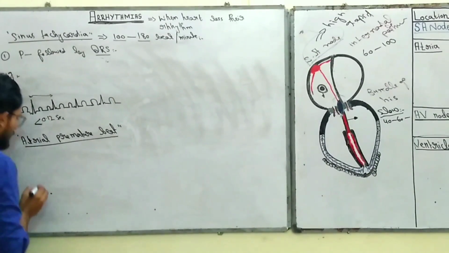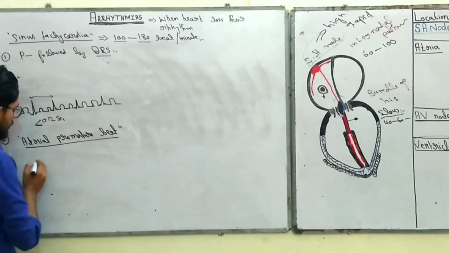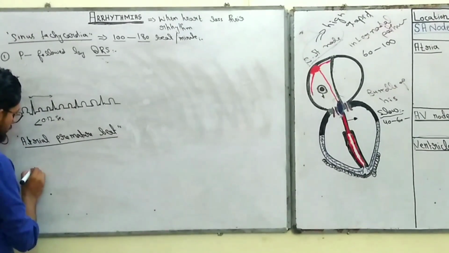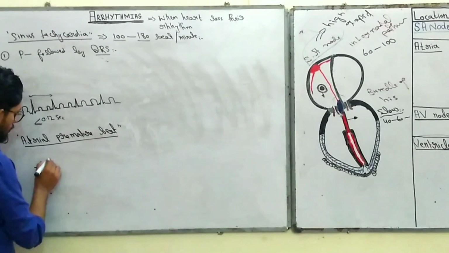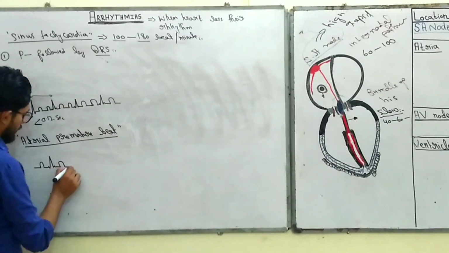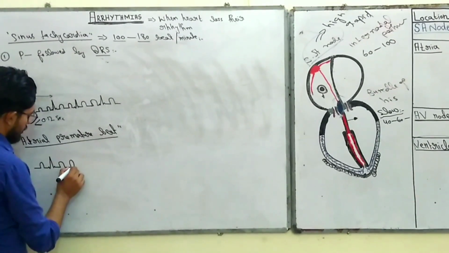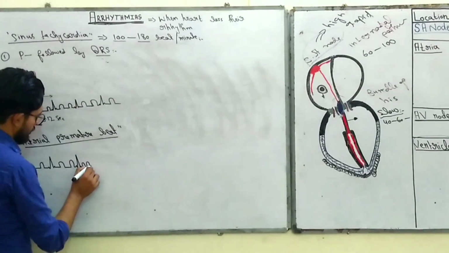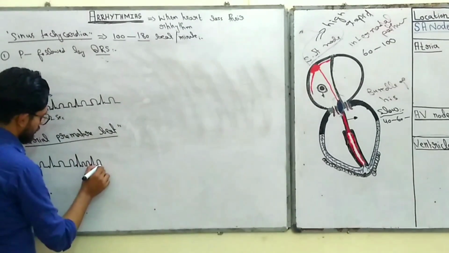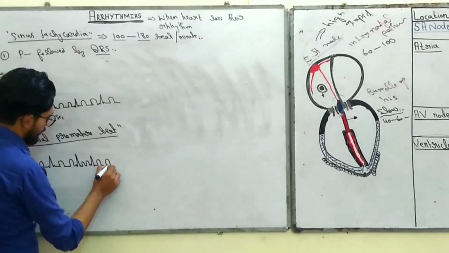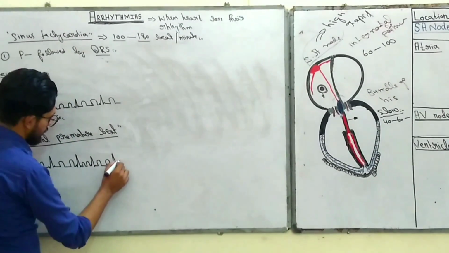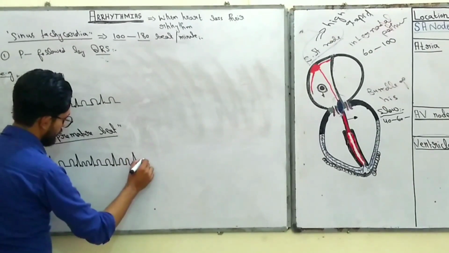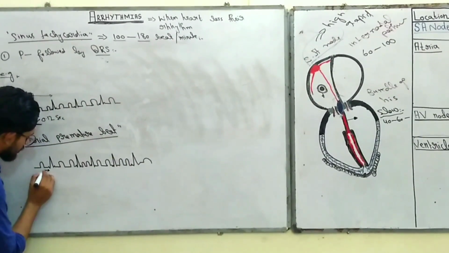So normally what happens in ECG is P wave, QRS complex, T wave, and again P wave, QRS complex, T wave, and again P wave, QRS complex, and P wave, QRS complex, and T wave.